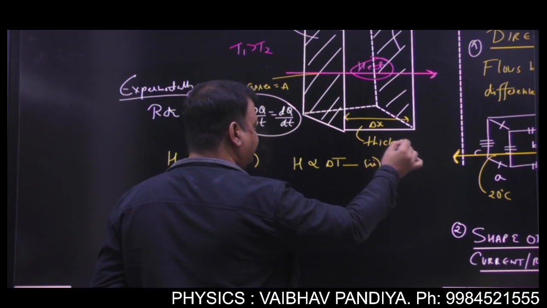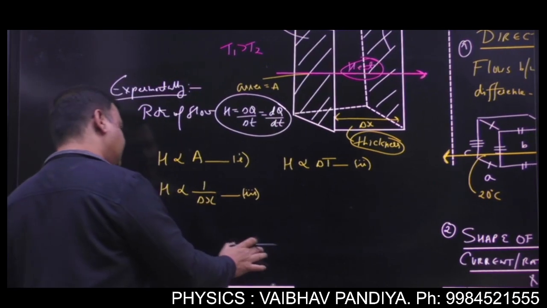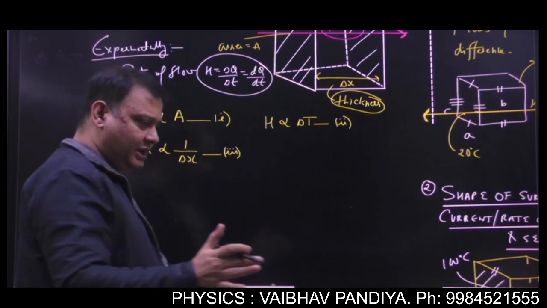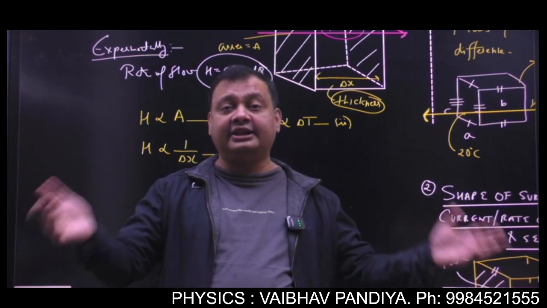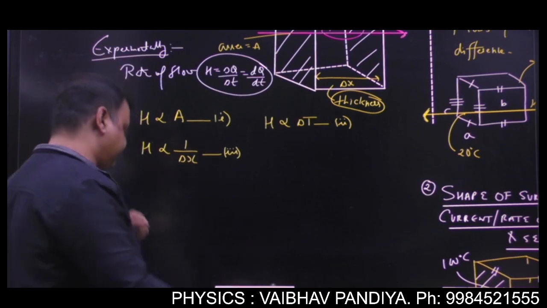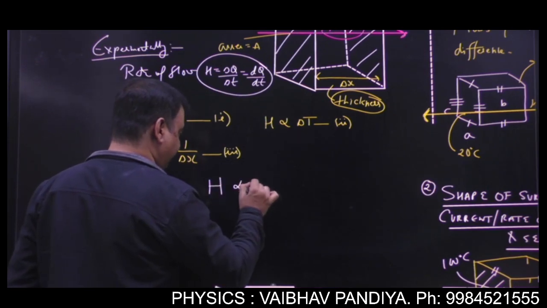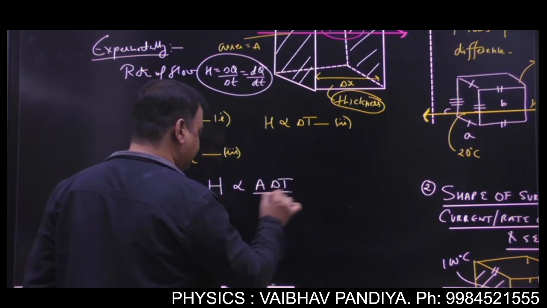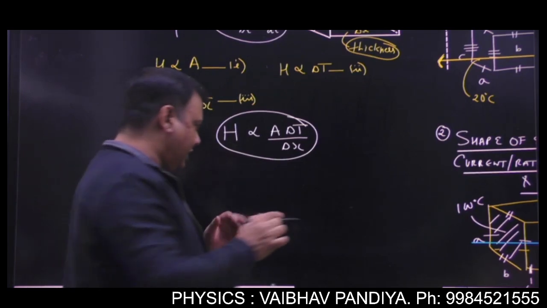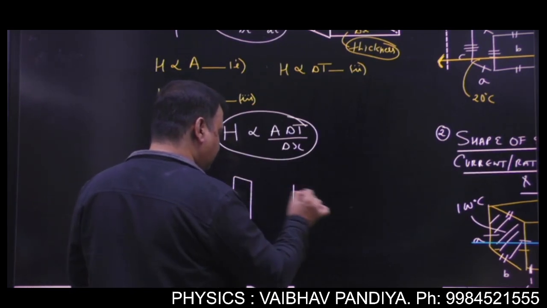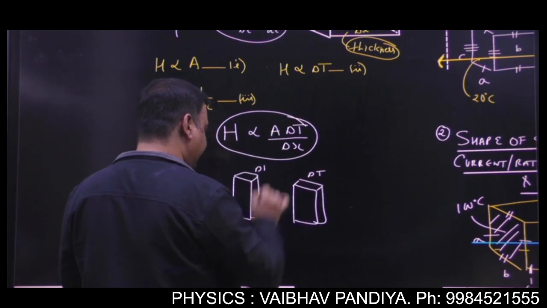Here it is inverse proportionality. That is, more the thickness, lower will be the thermal current. So you know, when you have houses with thick walls, this is to reduce the leakage or incoming flow of heat. The rate of flow will decrease. If we combine all the three equations, we will get the rate of flow is proportional to A delta T by delta X, correct?